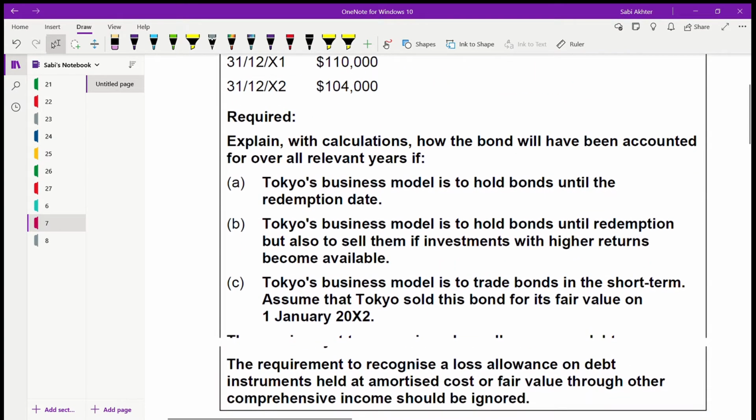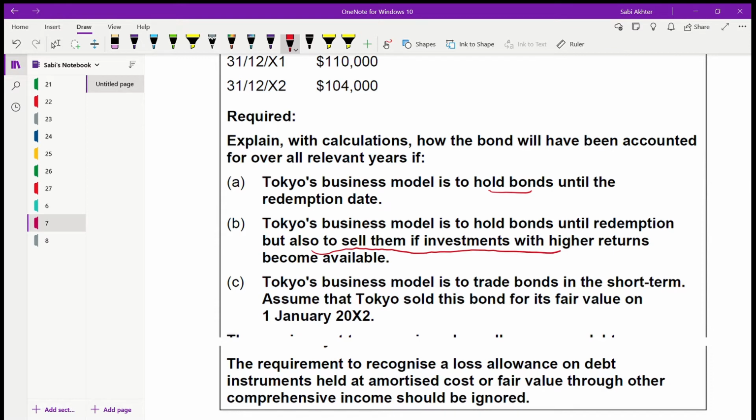These are the conditions. First, Tokyo's business model is to hold bonds until redemption. Next one, they hold bonds until redemption, but also to sell them if investments with higher returns become available. That means they are holding and then they are selling. Third, their business model is to trade bonds in the short term. Assume that Tokyo sold this bond for its fair value on 1st of January 2002.